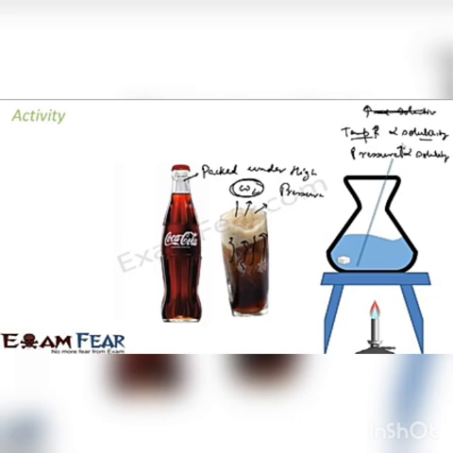So we are seeing the solubility is dependent on temperature. We have increased the temperature in this case, the more salt got dissolved. We have decreased the pressure, the carbon dioxide came out from the solution.